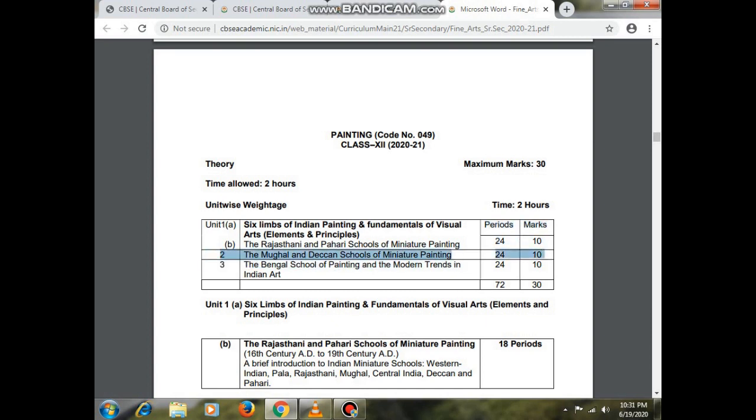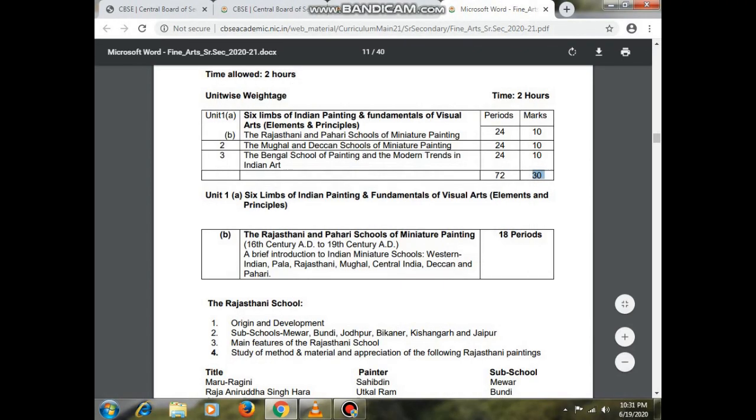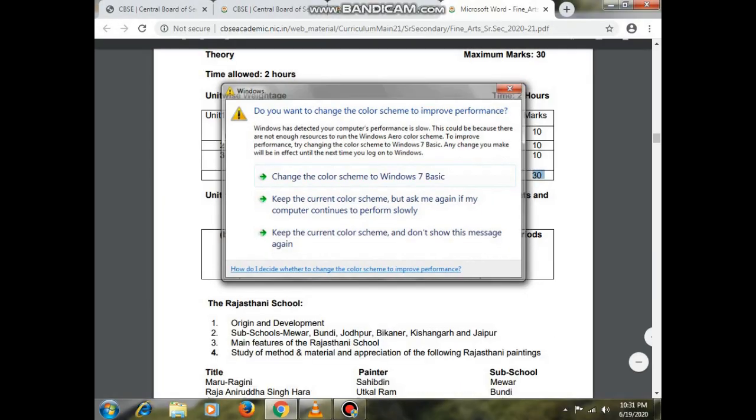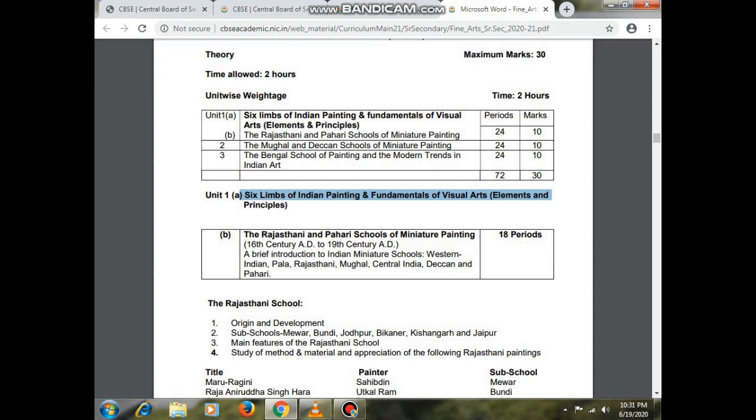Now if you look at unit number 2, the Mughal and the Deccan School of Miniature Painting, it will be covered in 24 periods and is worth 10 marks. Unit number 3 will be the Bengal School of Painting and the Modern Trends in Indian Art. Here also there will be 24 periods for 10 marks. The total number of periods is 72, and the marks total 30.